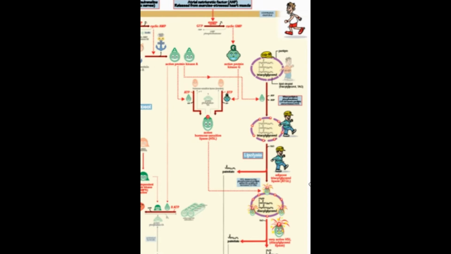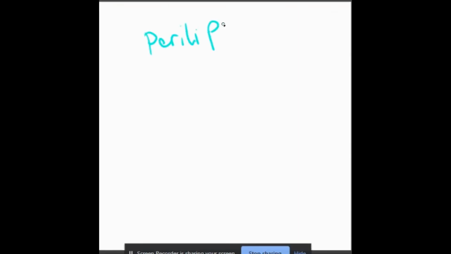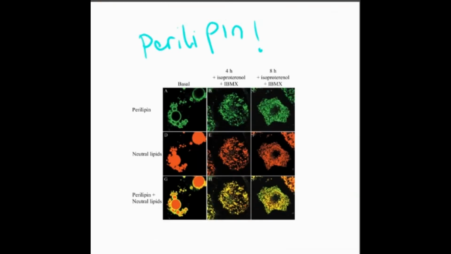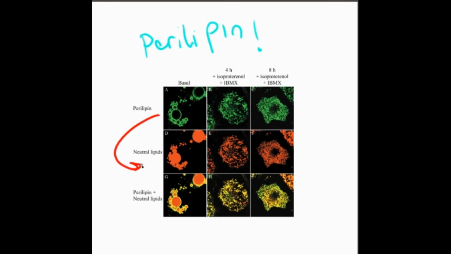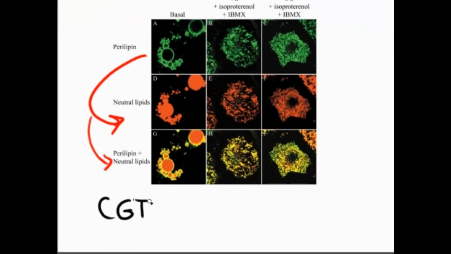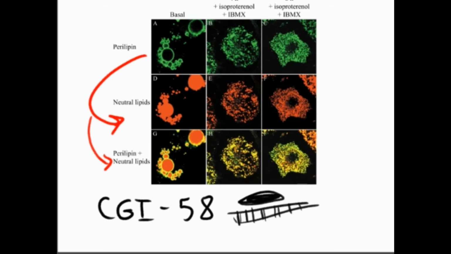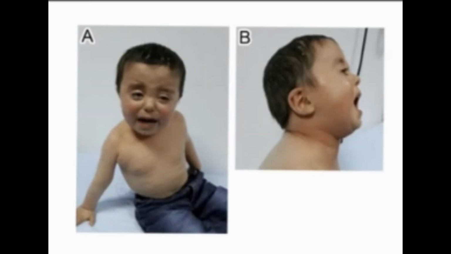Luckily, there's perilipin. Perilipin is a protein that surrounds TAG, forming fat droplets. Associated with perilipin is a gene identification CGI58, which activates ATGL. In humans, if you have some impaired function of CGI58, it causes accumulation of TAG and causes a syndrome known as Chanarin-Dorfman.